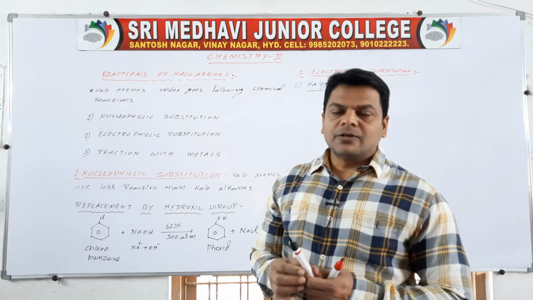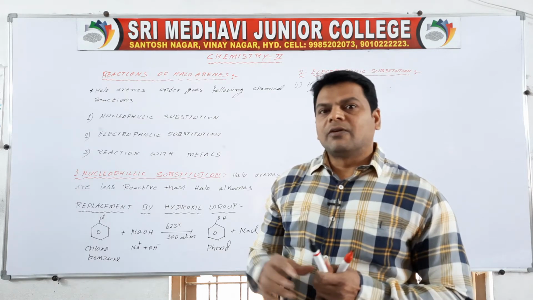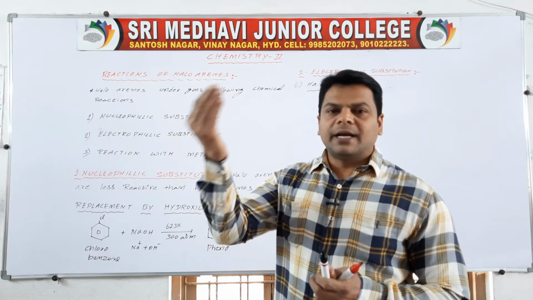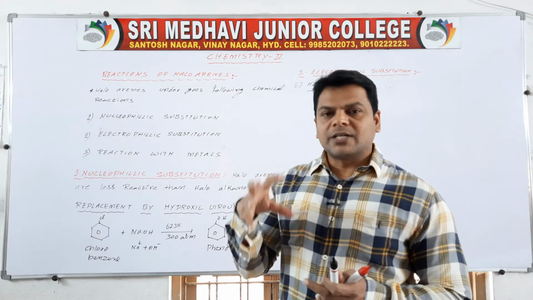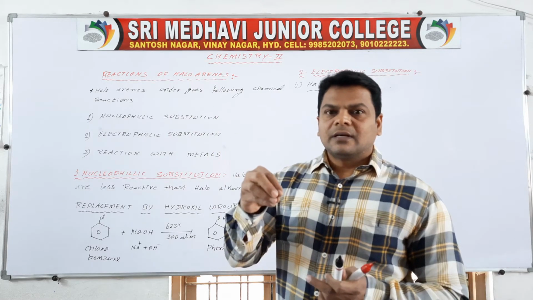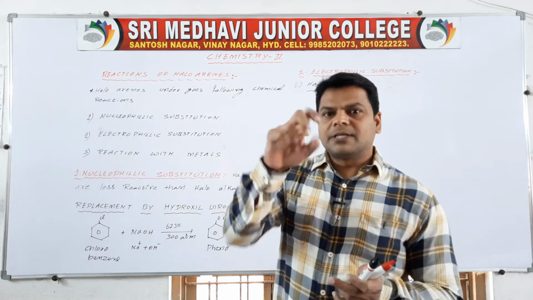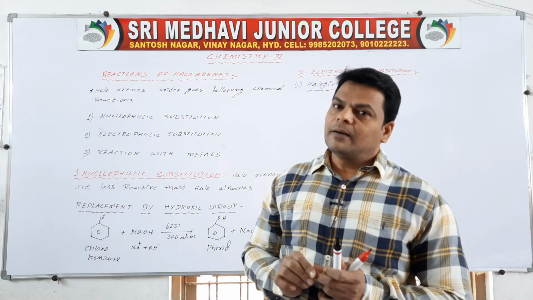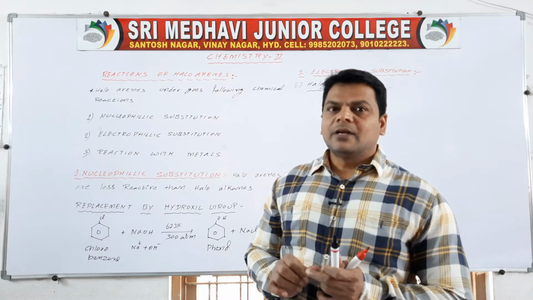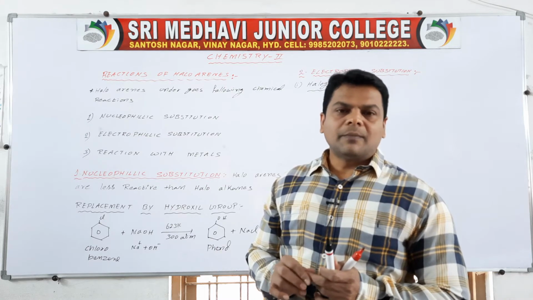The electron density cloud is more at ortho position and para position, so there is a chance of the electrophile attacking at ortho position and at para position.